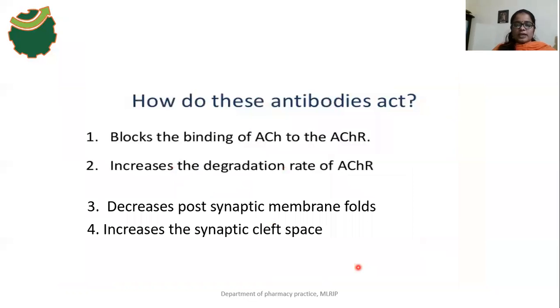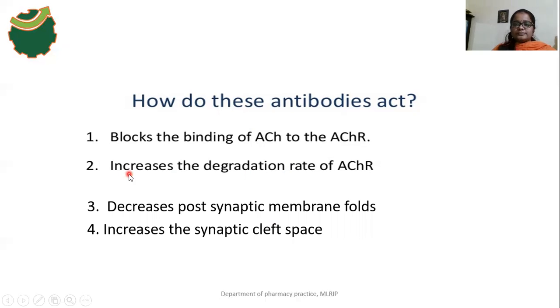How do these antibodies act? Our immune system produces antibodies, and these antibodies block the binding of acetylcholine with acetylcholine receptors. Then there is no effect of acetylcholine on skeletal muscles, so there is no muscle contraction.